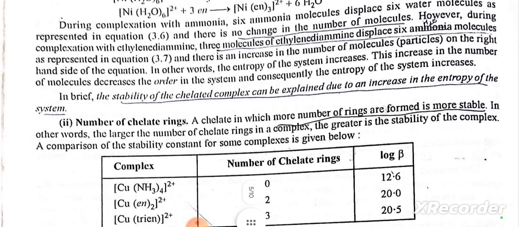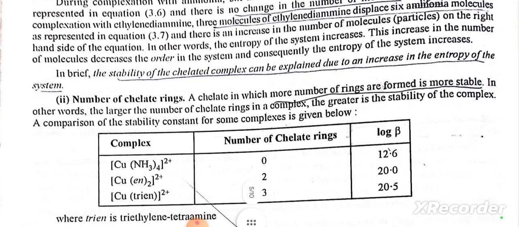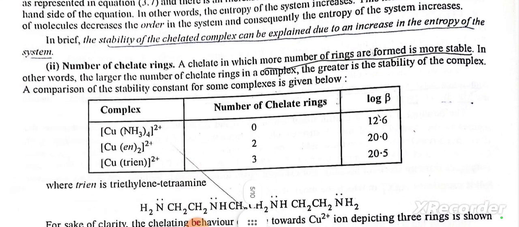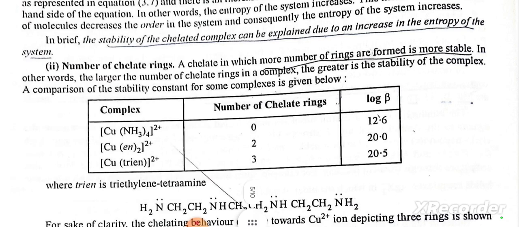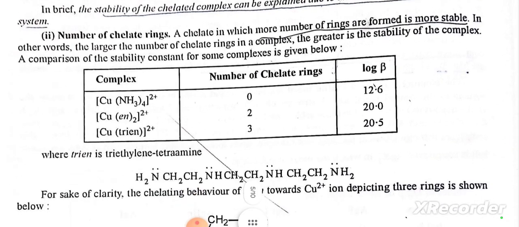A chelate in which more number of rings are formed is more stable. In other words, the larger the number of chelate rings in a complex, the greater is the stability of the complex. A comparison of the stability constant for some complexes is given below.